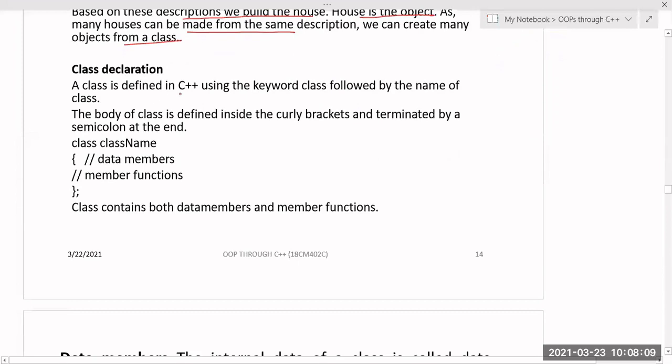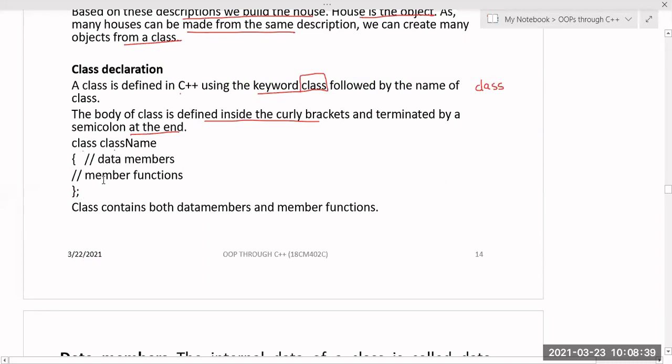In C++, a class is defined by using the keyword class. This is the keyword used to create the class, and the body of the class is defined inside curly brackets, or curly braces, and terminated by a semicolon at the end. Always the class declaration should be: class, and then the name of the class. We have both data members and member functions, and after this you have to end with a semicolon.